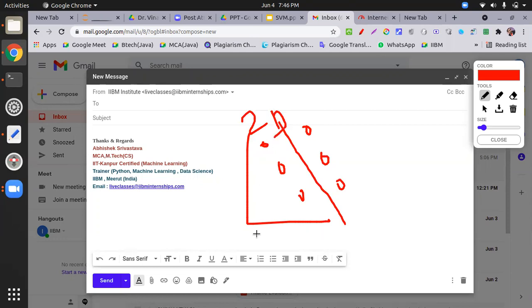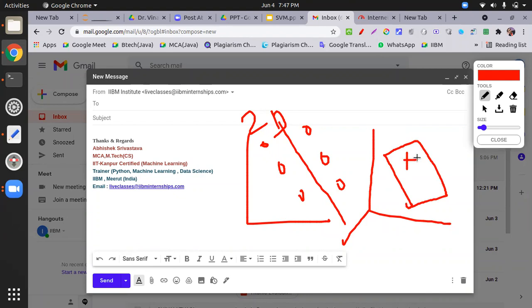Just wait a minute, I'm sketching it for you. So what happened over here? This is a 2D line, and if you convert this plane into three dimensions, this line converts to a plane. This is a hyperplane.